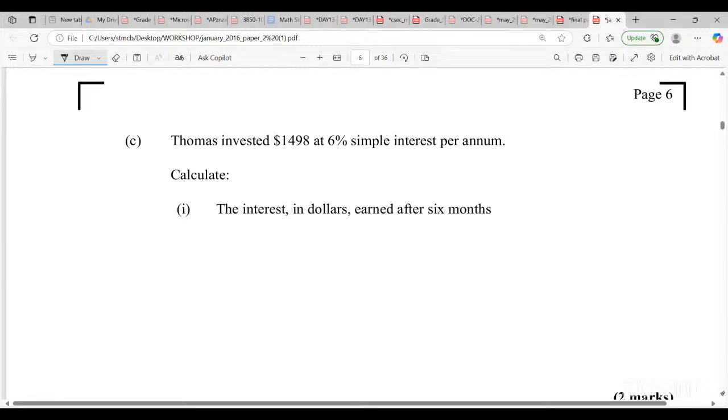All right, let's go. So this is what we call the principal, our P, and this is our rate. And of course, they say the interest in dollars earned after 6 months. So the 6 months would be the time.